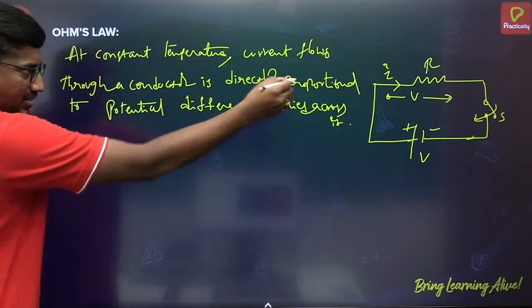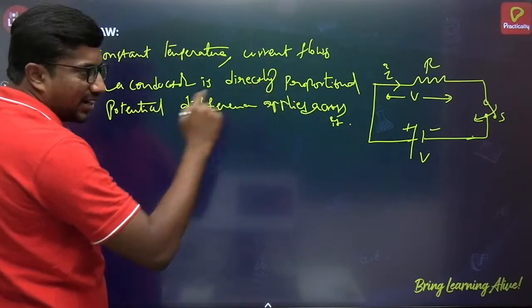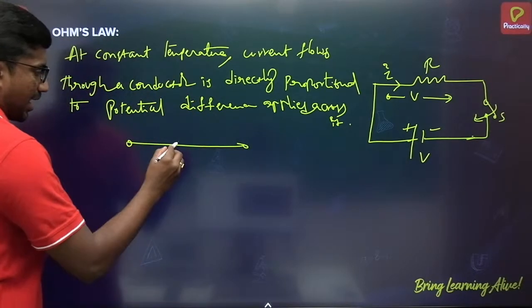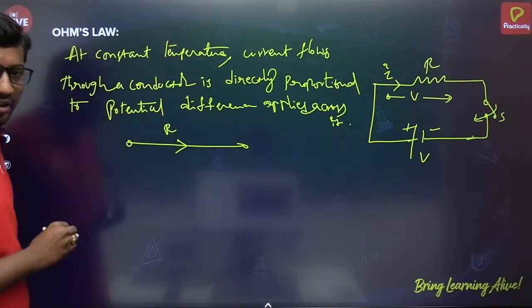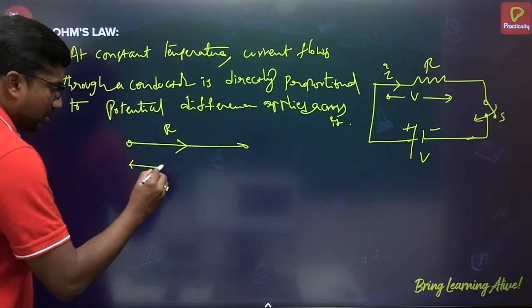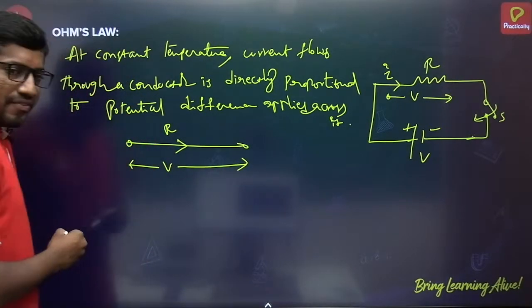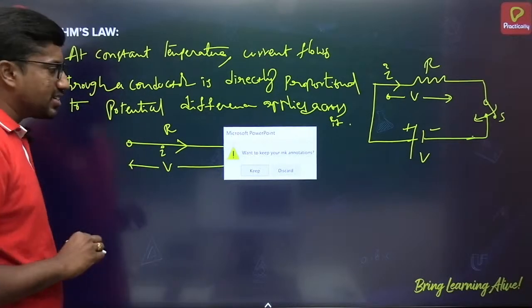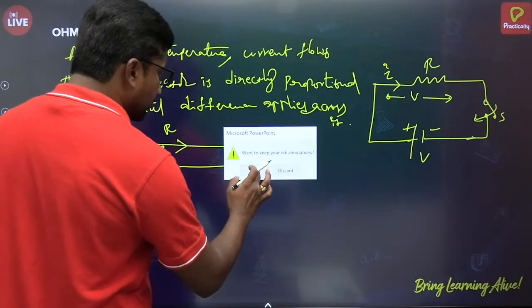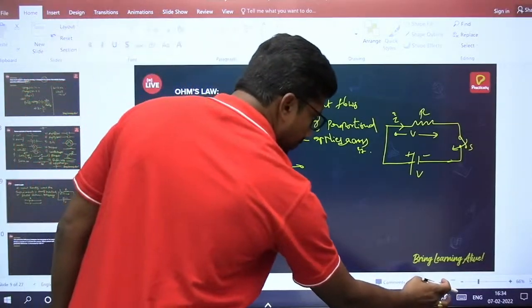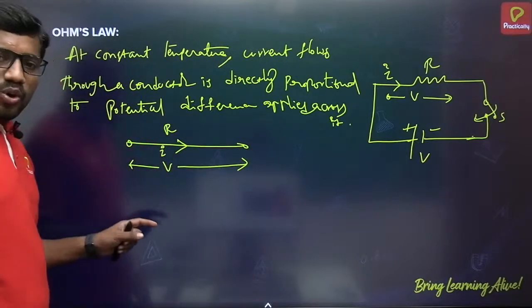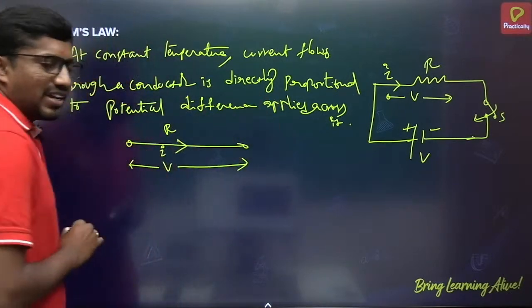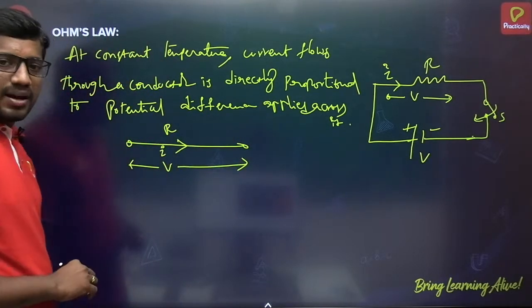See, the same conductor I am taking, it has a resistance R. The voltage applied across it is V for a flow of current I. So according to Ohm's law, at constant temperature, the amount of current that flows through the conductor is directly proportional to the potential difference applied across it.